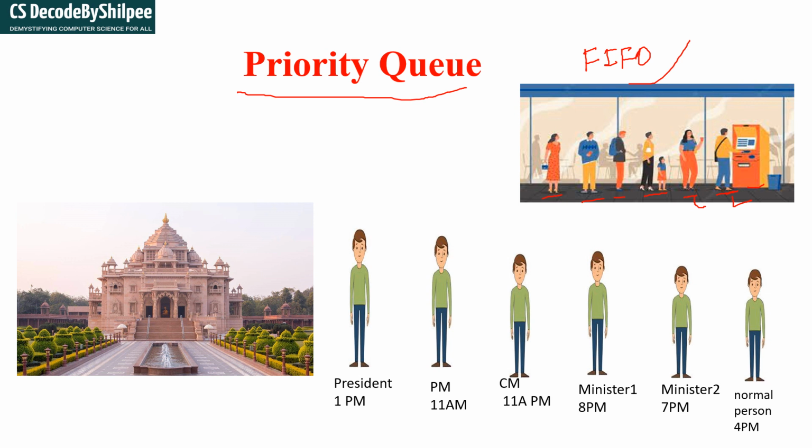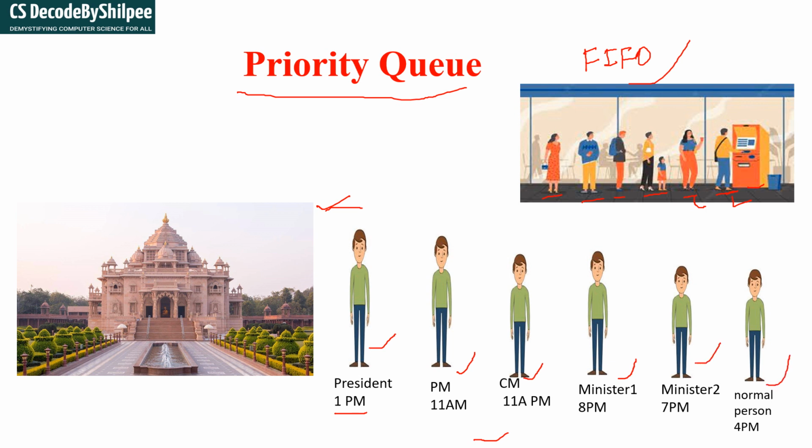But coming to this one, these many people want to visit the temple, and the timing is also mentioned. When the president came, when the prime minister came, when the chief minister came, when minister 1 and minister 2 came, and the normal person.